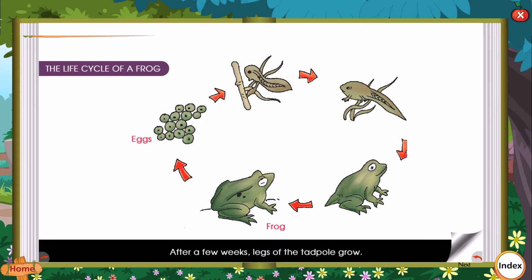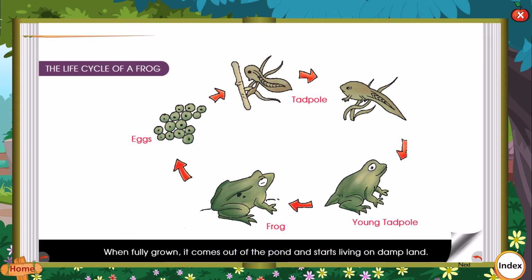After a few weeks, legs of the tadpole grow. It starts losing its tail. Slowly, it begins to look like an adult. When fully grown, it comes out of the pond and starts living on damp land. Adult insects do not look after their babies.